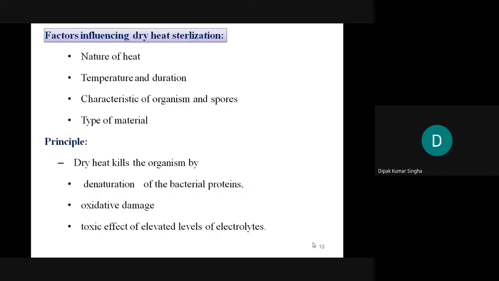Another is the oxidative damage. In this method, due to the heat, oxidative stress will be produced and the cell will be damaged, and ultimately the microorganism will be killed.